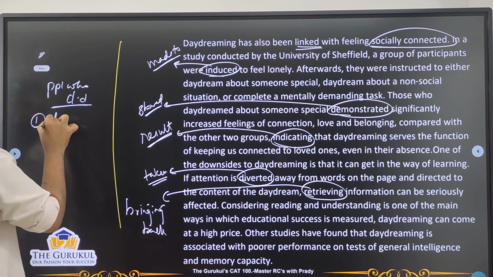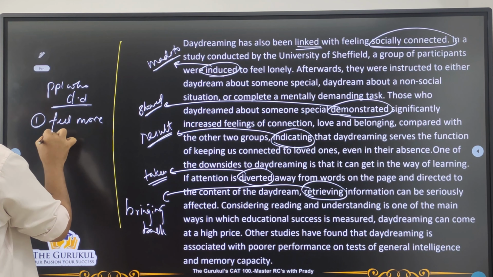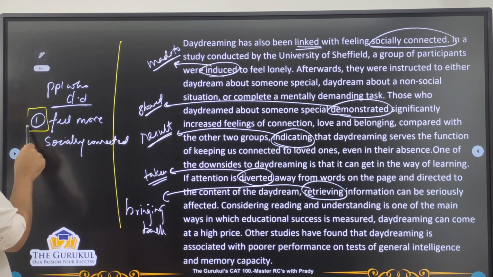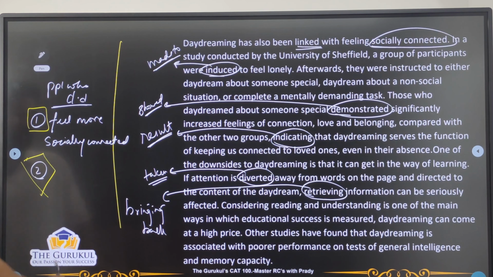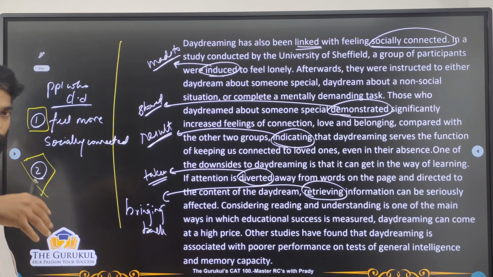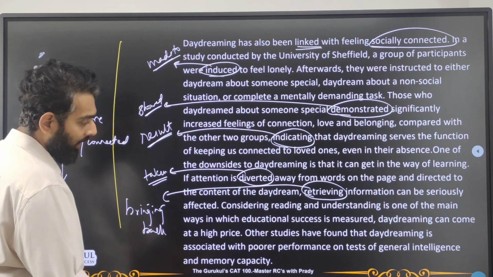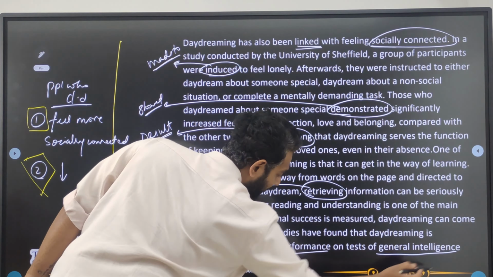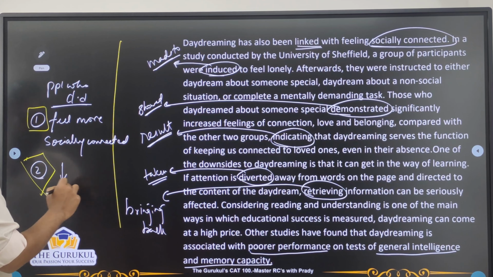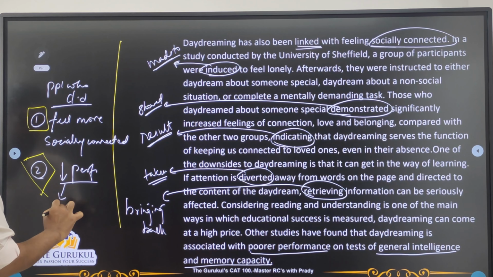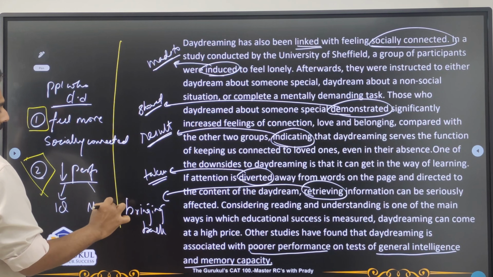First idea is that people who daydream, let me just call it DD. One is that they feel more socially connected. Okay, so this is one benefit. Let me just put a square here. And the second one, let me put a diamond to show the disadvantage. So the disadvantage is that they have reduced what? They have poorer performance on tests of general intelligence and memory capacity. So they have reduced performance on tests of IQ and memory.